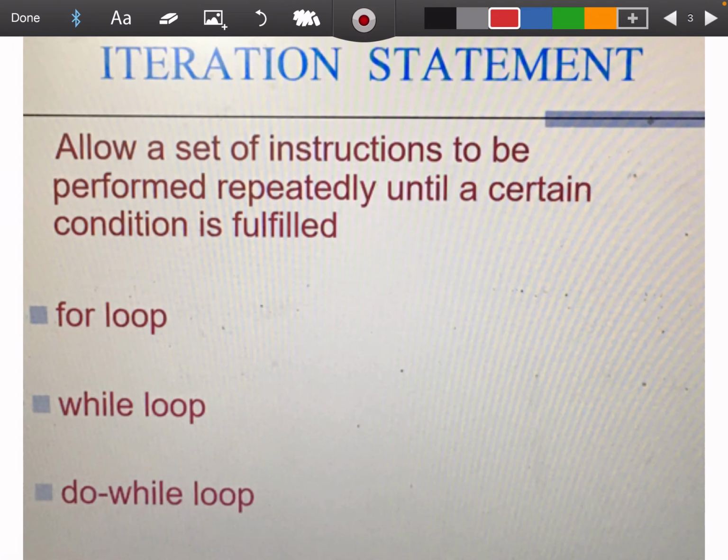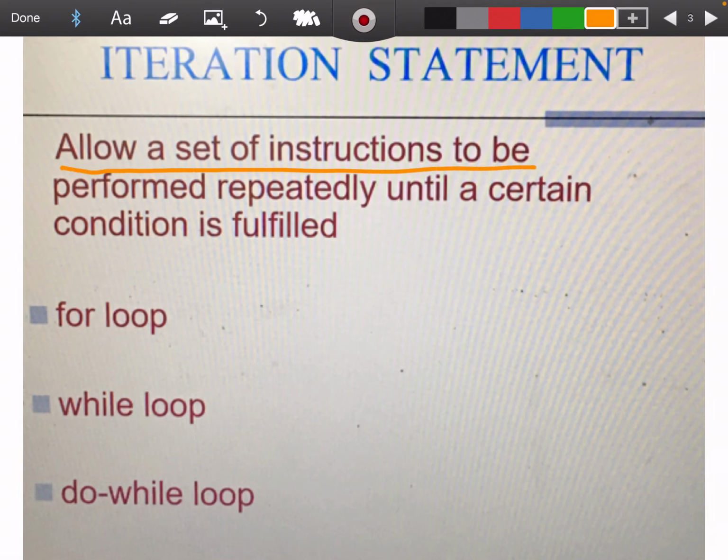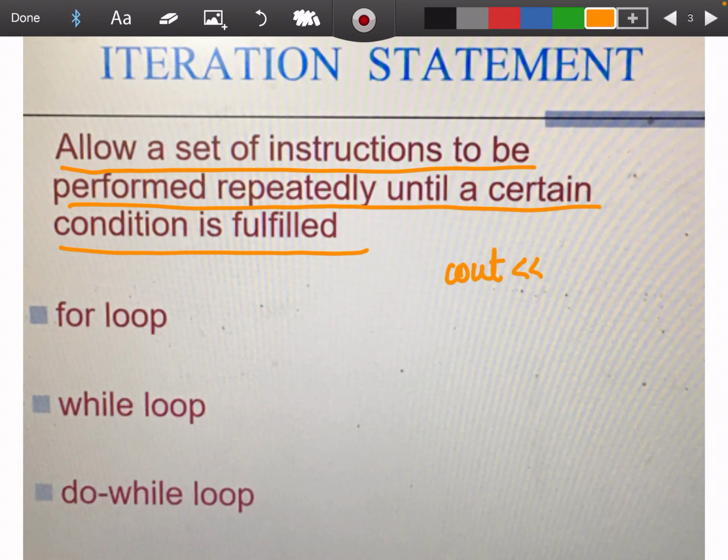Before moving on to the syntax of the for loop, we will see what an iteration statement is. An iteration statement allows a set of instructions to be performed repeatedly until a certain condition is fulfilled. Suppose you have one statement and you need to print this hello 5 times, how will you do it?